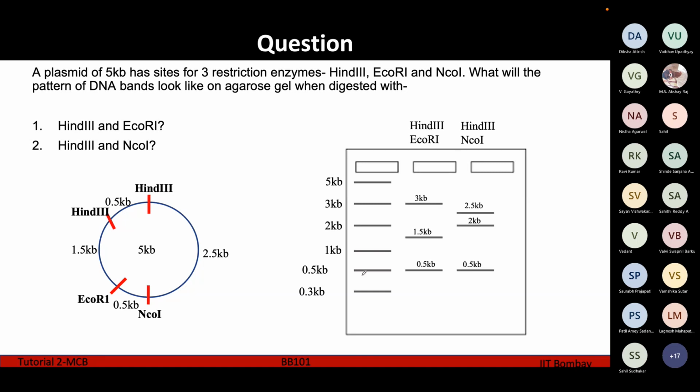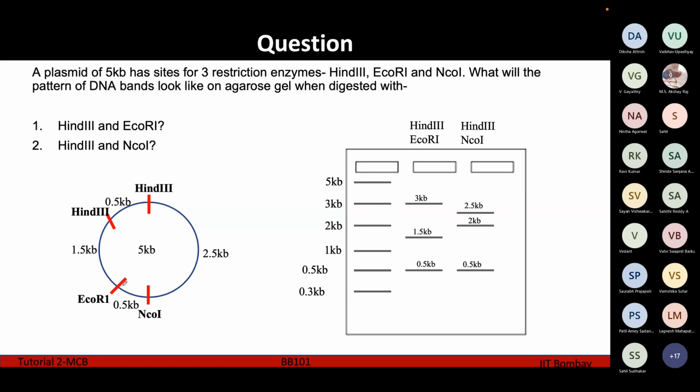So when we are cutting with HIN3 and ECO-R1, with HIN3 we are making 2 cuts here. So there is going to be one fragment of 0.5 kb, which we are getting here, and another bigger fragment from this HIN3 to this HIN3, this entire part. After cutting with HIN3 we get this smaller fragment of 0.5 and this larger fragment.